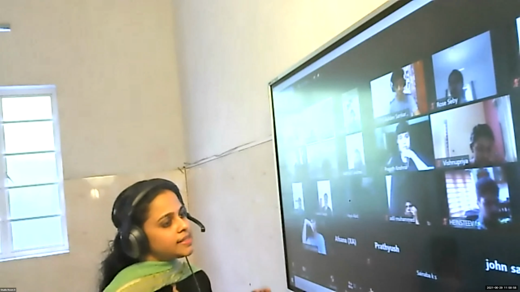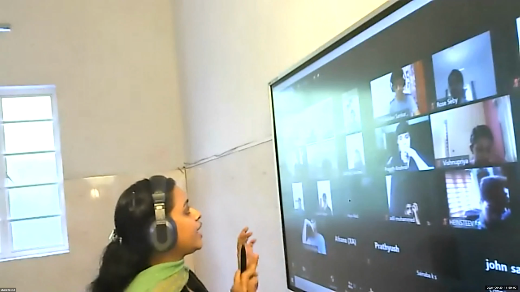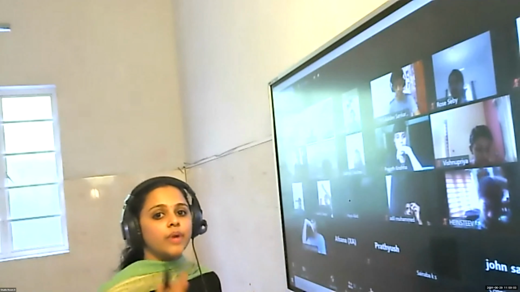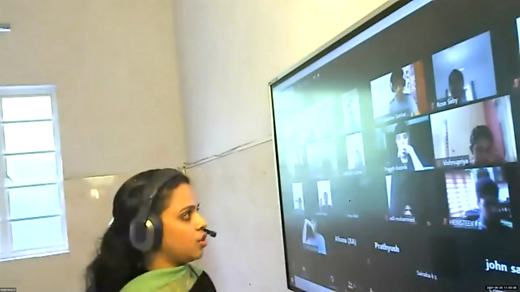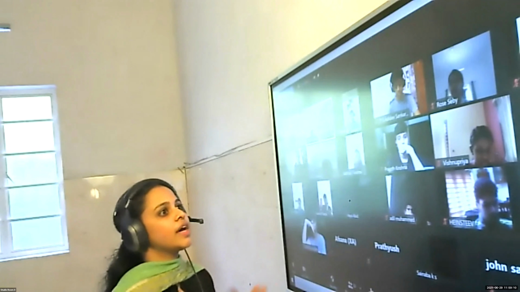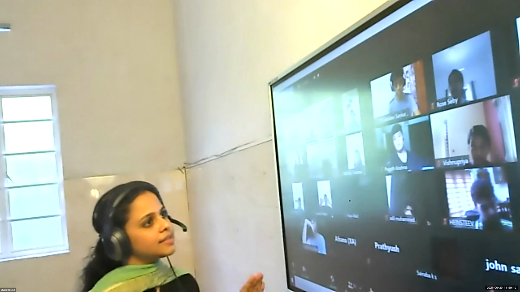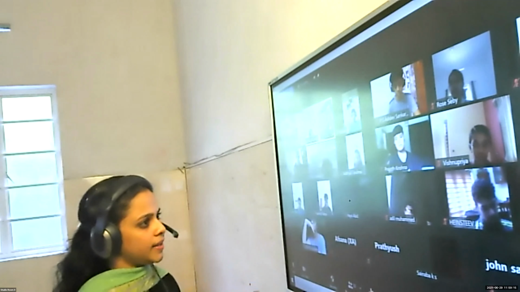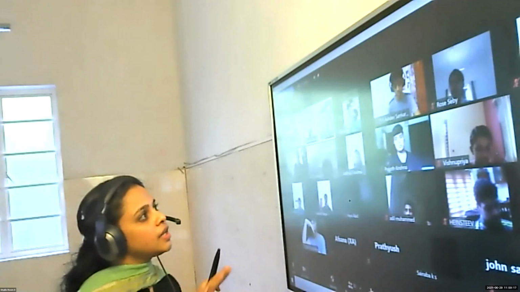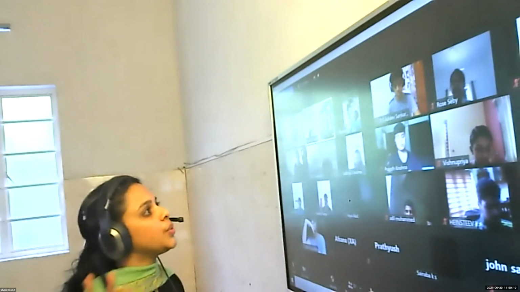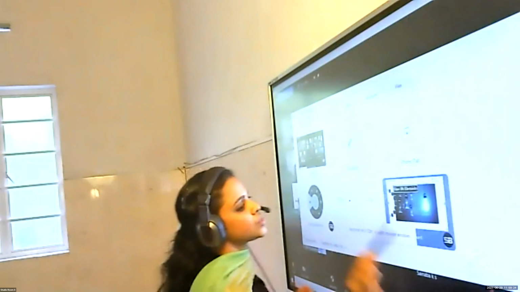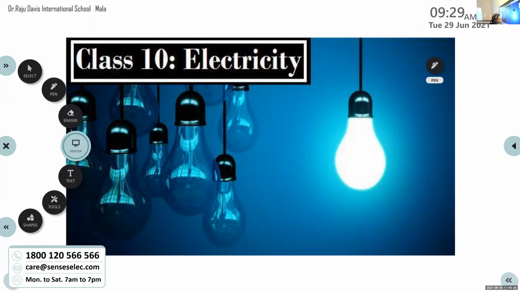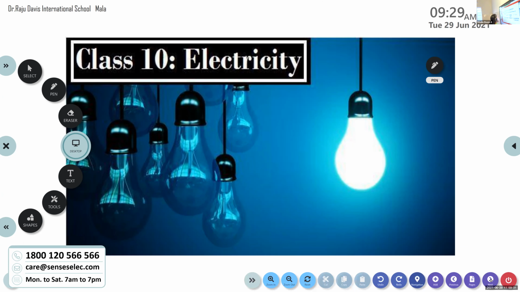Okay. And students, as its name implies, electricity is the rate of flow of electrons. Actually, the flow of electrons constitutes electricity. That is what we call electricity. So electricity is the flow of charge through a unit area per unit time. Now you are studying in 10th standard, so we need to make a little bit of difference in the definition of electricity. So that is what we are going to discuss.